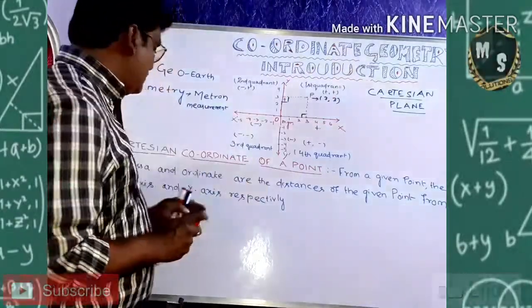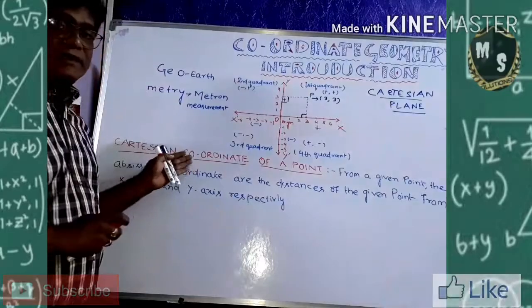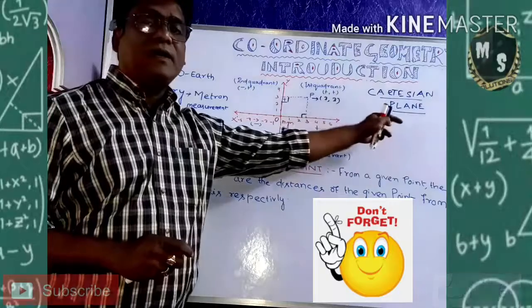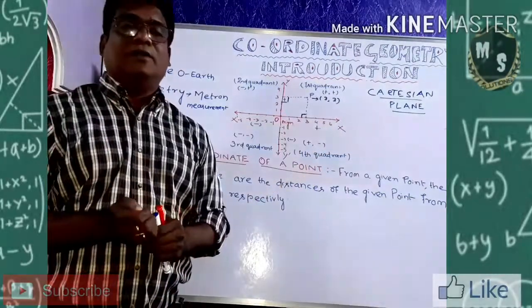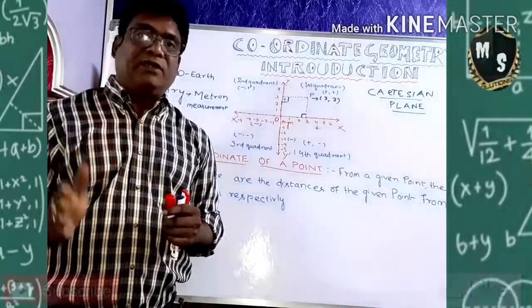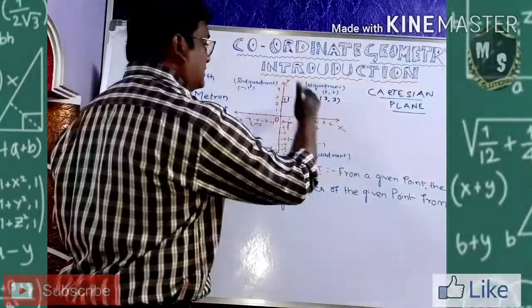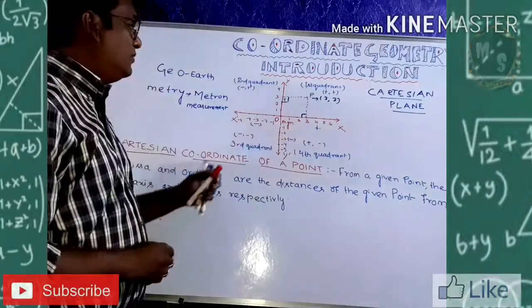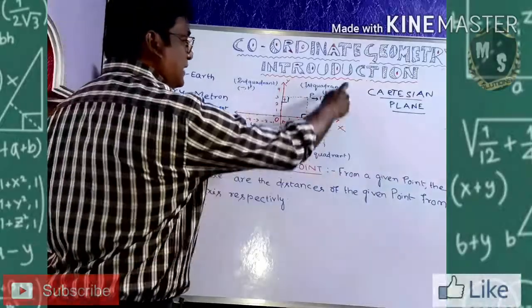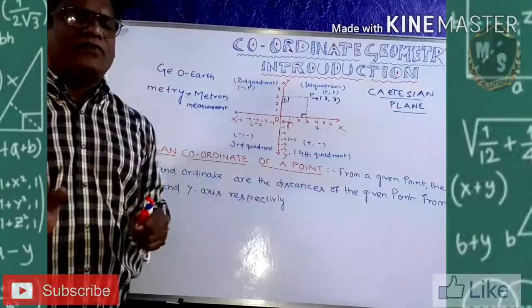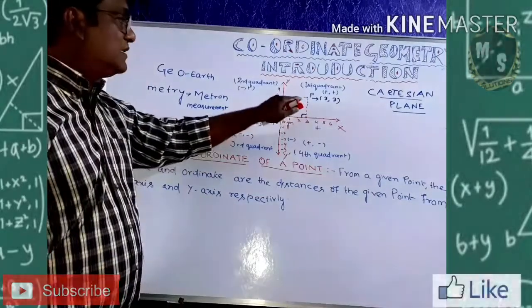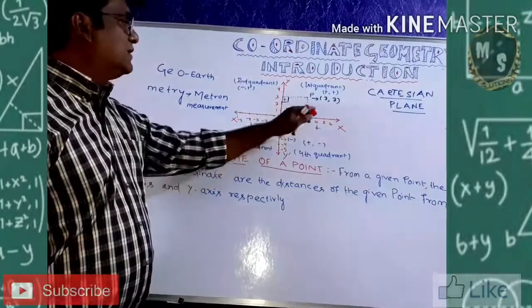Now I said Cartesian coordinate. Why did I say Cartesian coordinate? Because I am taking a Cartesian plane for it. So what is a Cartesian plane? The Cartesian plane is a plane where the horizontal and the vertical lines are intersecting each other. Look at it. I am drawing a horizontal axis and a vertical axis here, which intersect at the origin. This is a Cartesian plane, and your graph book is a very good example of a Cartesian plane. After the intersection, it is giving you 4 quadrants.